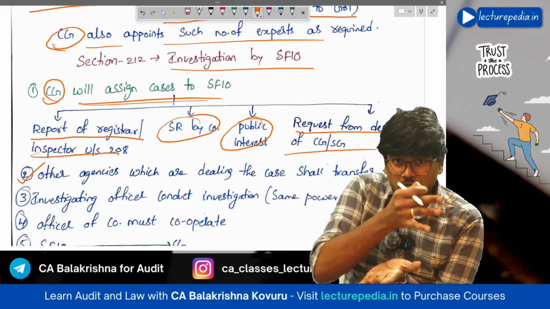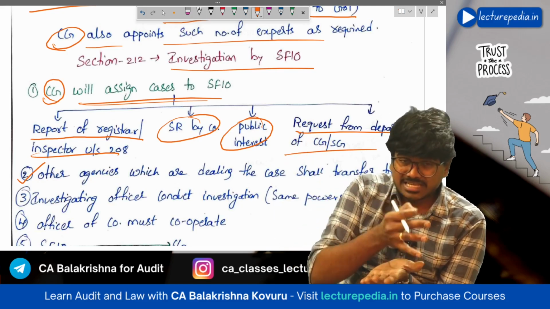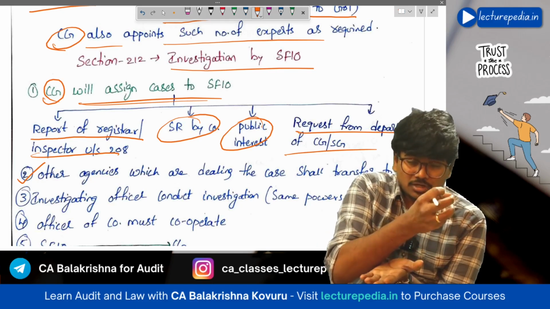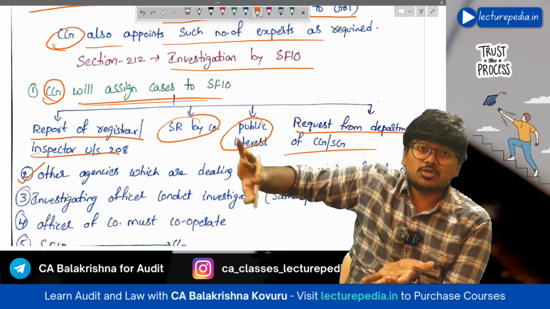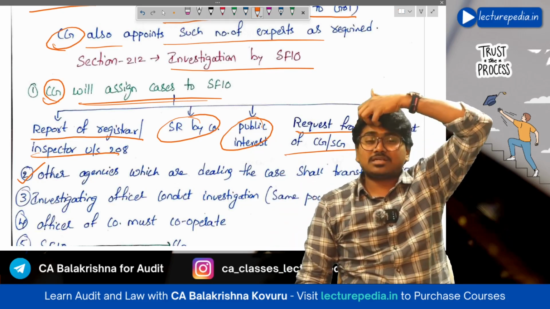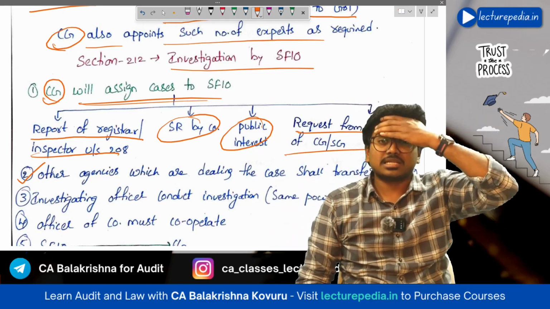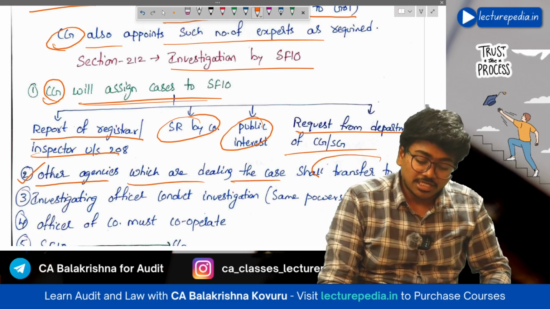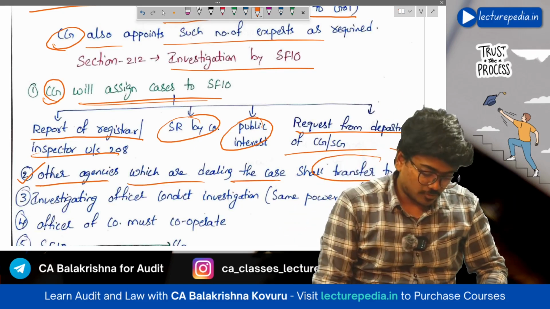All the documents, all the proofs, all the evidences that the other authority has gathered have to be handed over to SFIO once the SFIO enters the scene. Hope that is clear. See, other agencies which are dealing with the case shall transfer the case to SFIO.